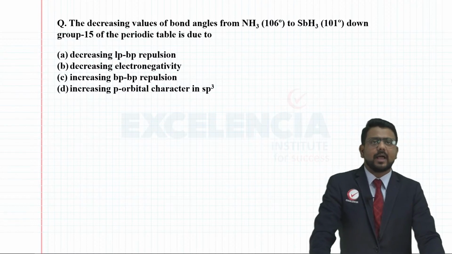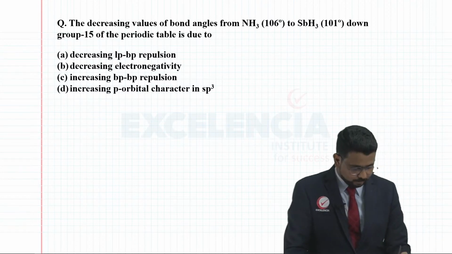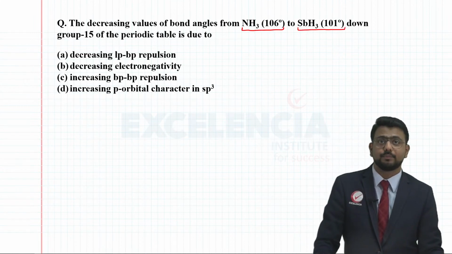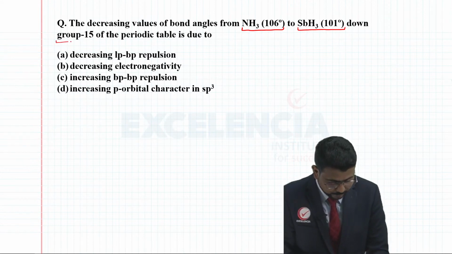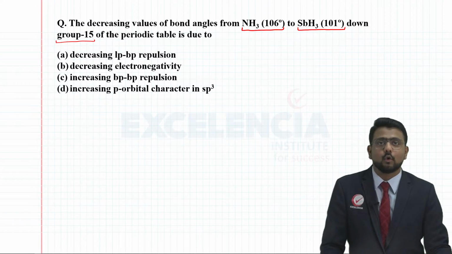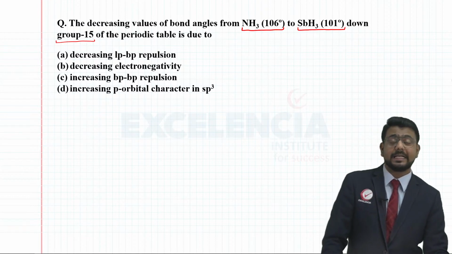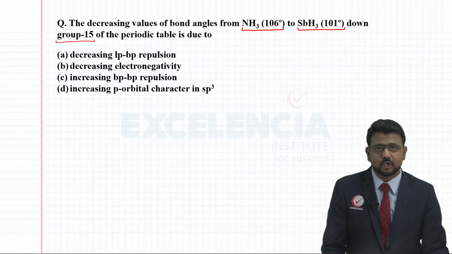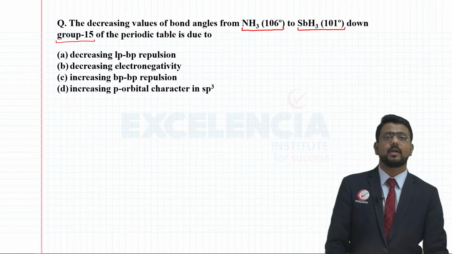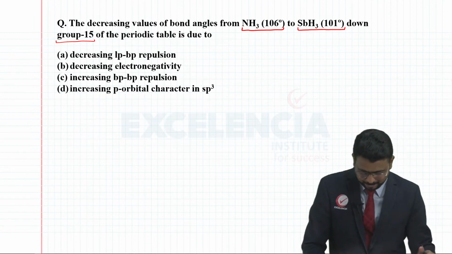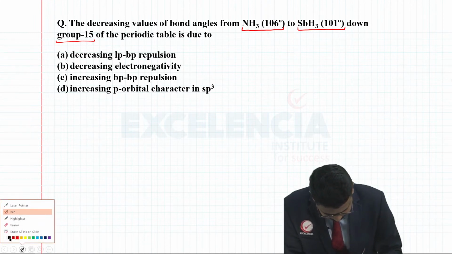The decreasing values of bond angles from NH3 to SbH3 down the group 15 of the periodic table is due to decreasing lone pair bond pair repulsion, decreasing electronegativity, increasing bond pair repulsion, increasing p orbital characters in sp3. Now, this is a very interesting question.